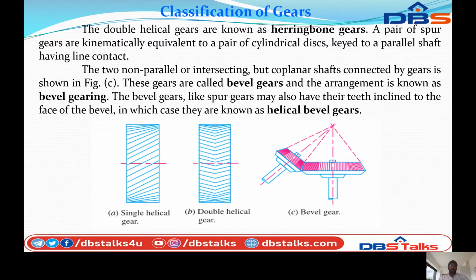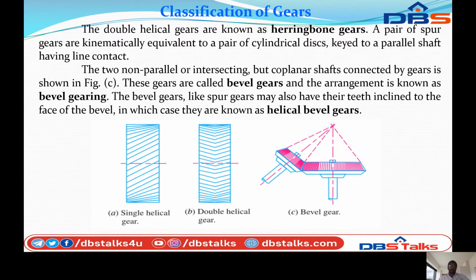Two non-parallel, intersecting but coplanar shafts connected by gears are shown in figure C. These gears are called bevel gears. We can see the bevel gear arrangement: two non-parallel intersecting shafts. These gears are called bevel gears and the arrangement is known as bevel gearing.